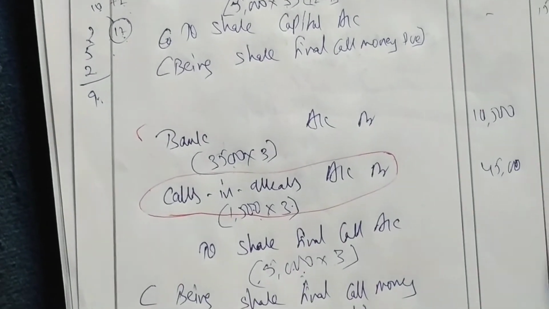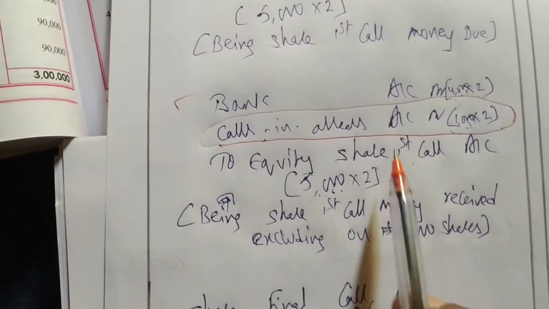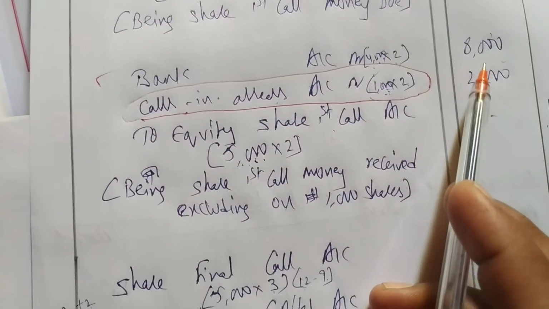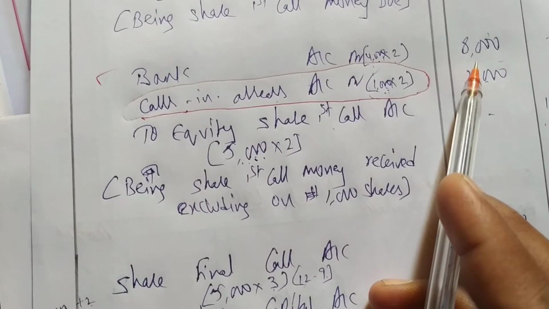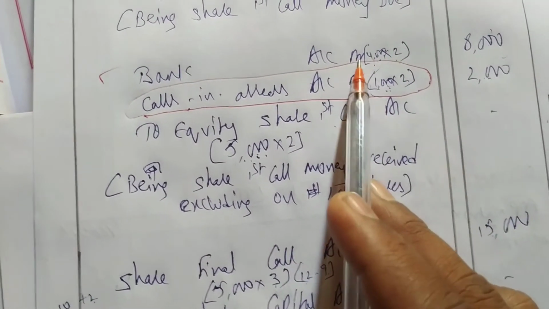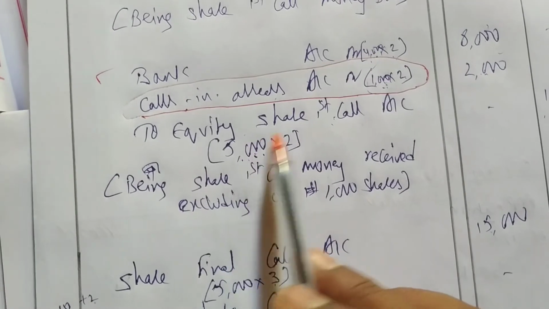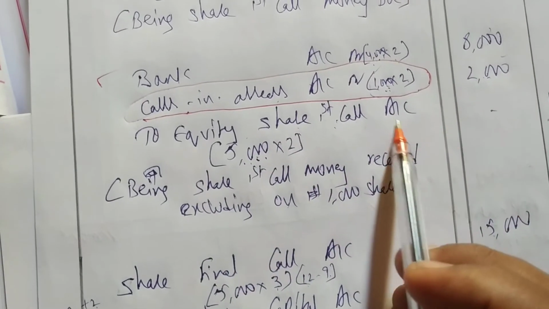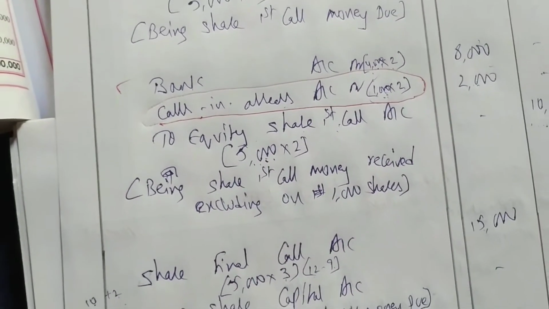25,000. How much is first call? Bank, wherever bank is here. How much is first call? Write how much? 8,000 you have to write. Careful, you have to write 8,000. You have to write credit reference, equity share first call, but you should not write the 10,000. You have to write amount 8,000.